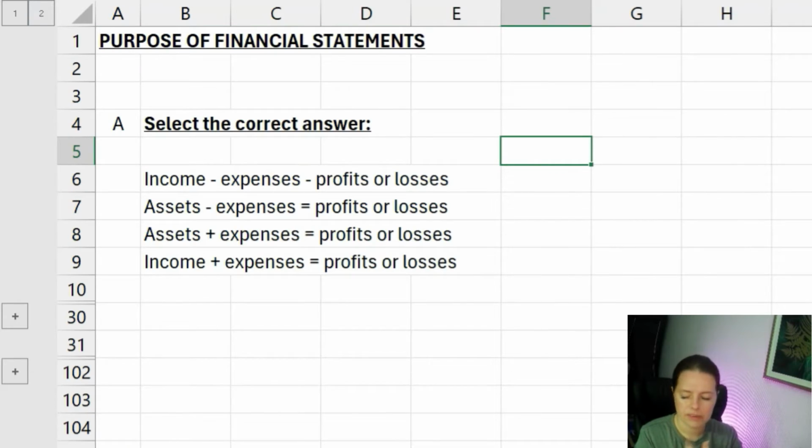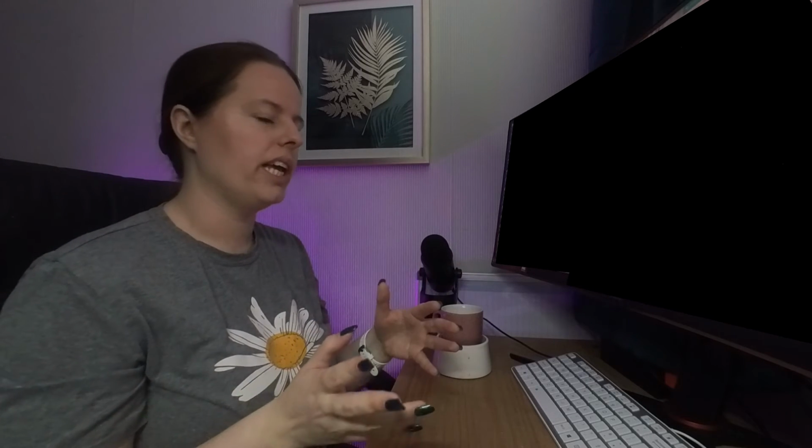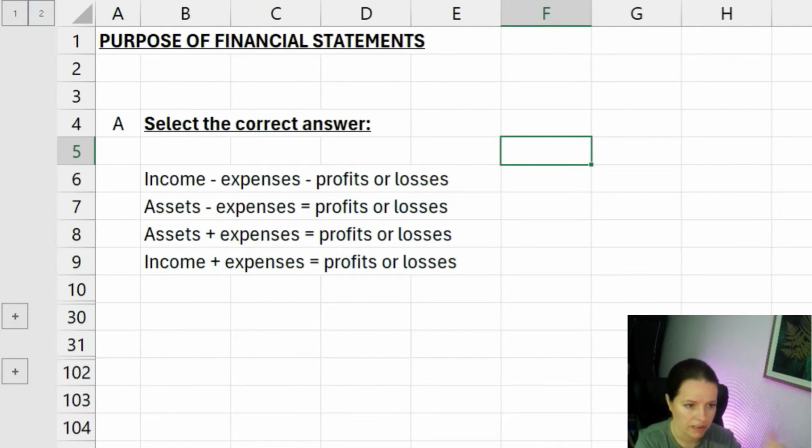So with the purpose of financial statements, one of the things that I can almost guarantee you're going to get asked is working out the correct formula with the accounting equation, and it could be from the income and expenses side of things, or it could be from the asset, liabilities, equity side of things. So if you think of, I would literally imagine an income statement. So you've got income at the top, expenditure, net profit. So how do we work out if we've got a net profit or loss? Really easy, it's just going to be income minus expenses. That's going to get you your profit or loss. So I can already tell you that this top one is definitely correct.